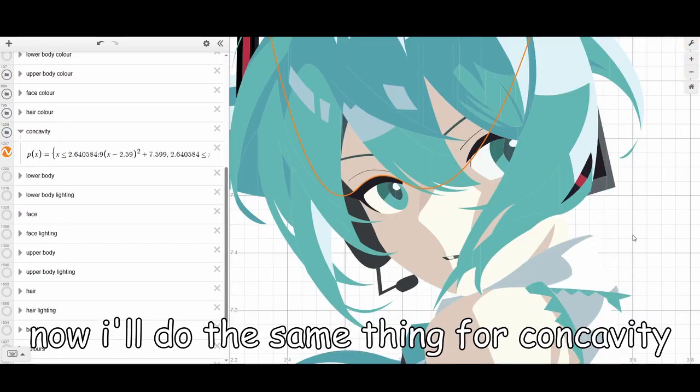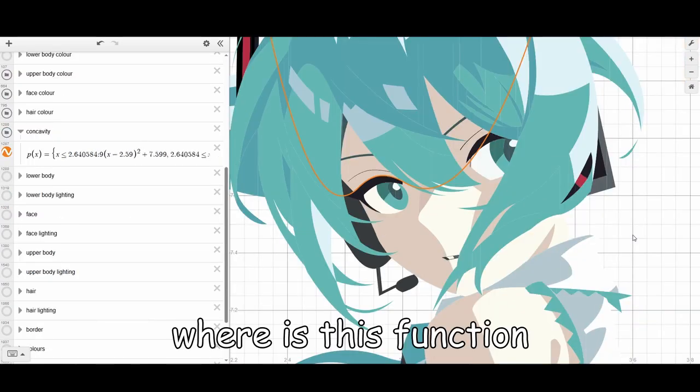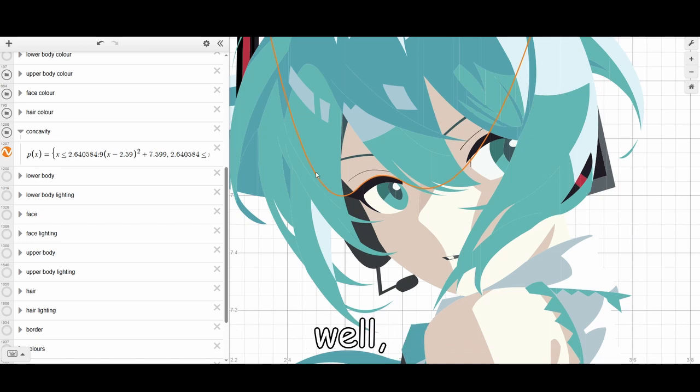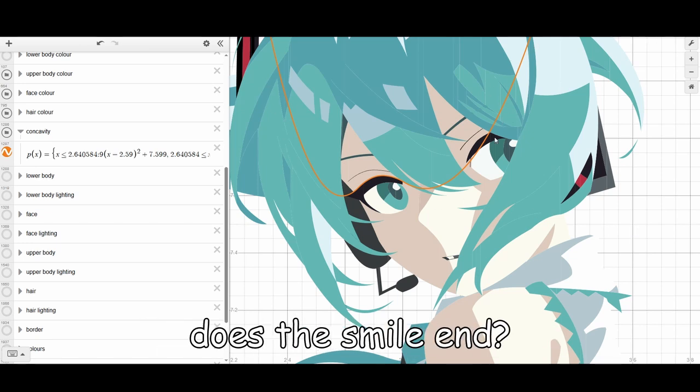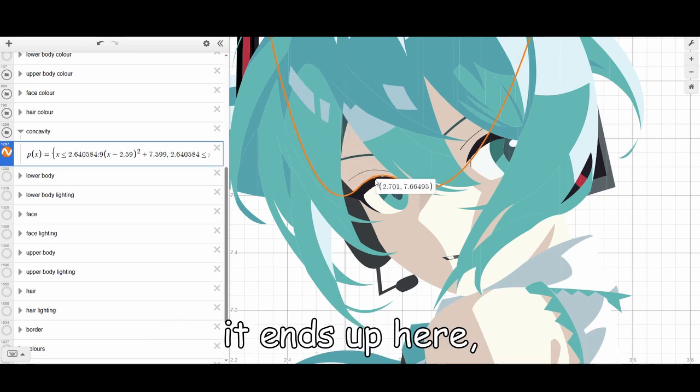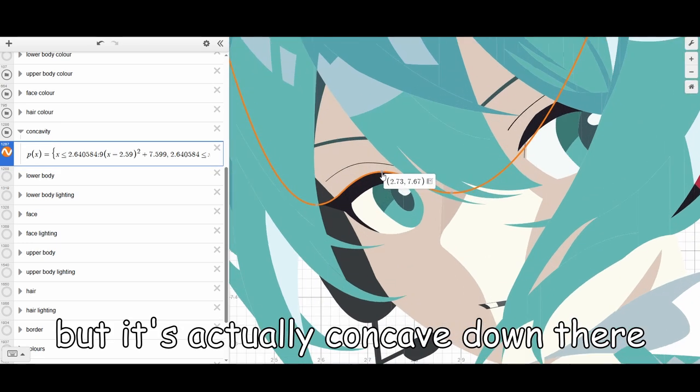Now I'll do the same thing for concavity. Where is this function concave up? Well, we can clearly see that it smiles at the ends here. But at what point does the smile end? At first you might think it ends up here, but it's actually concave down there.